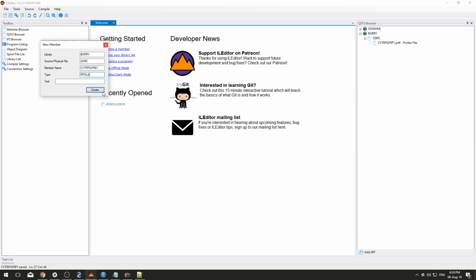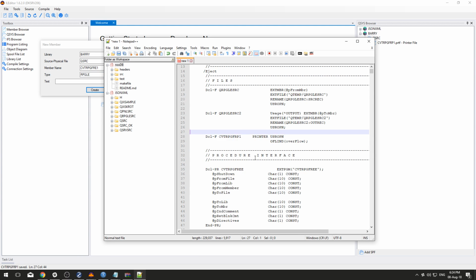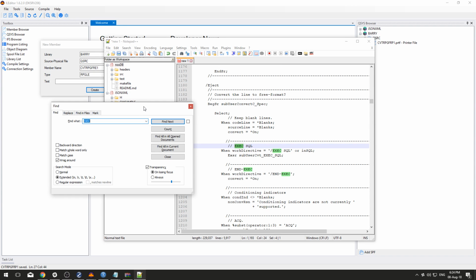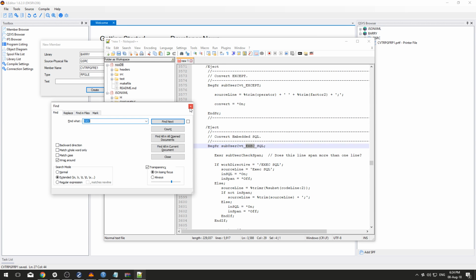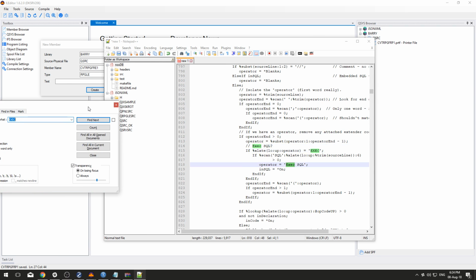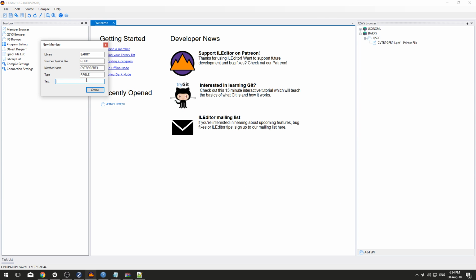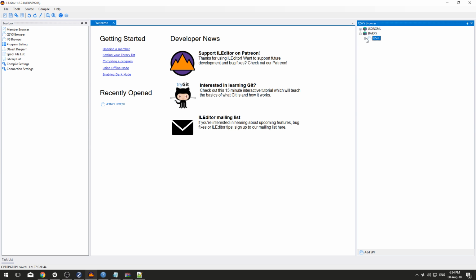Yeah, that will do. Is there any SQL in here? No, lots of. Okay, so there isn't any embedded SQL in here by the looks of it. So I think we're okay. We don't have to worry about that. Create. That's going to create that.